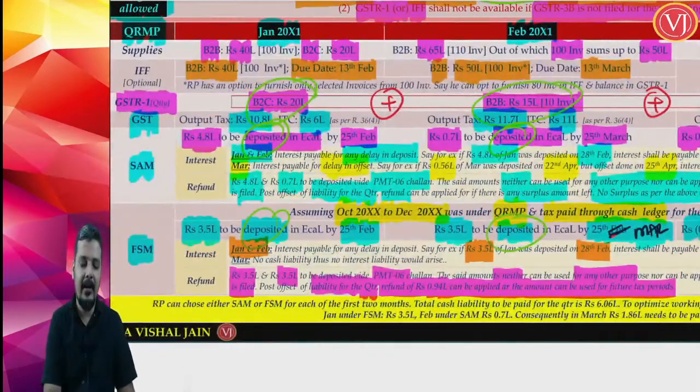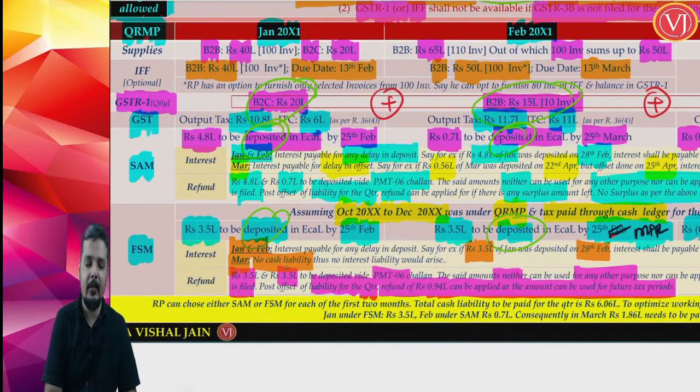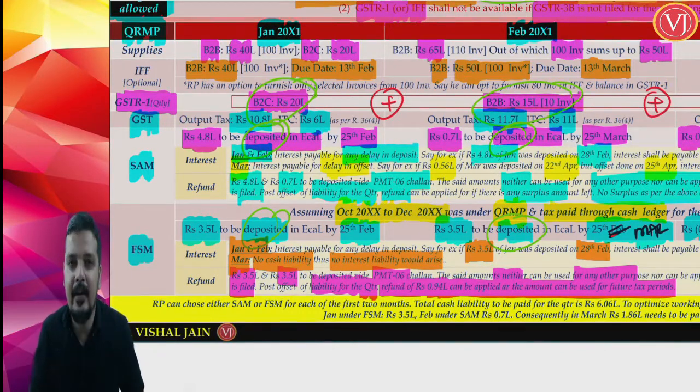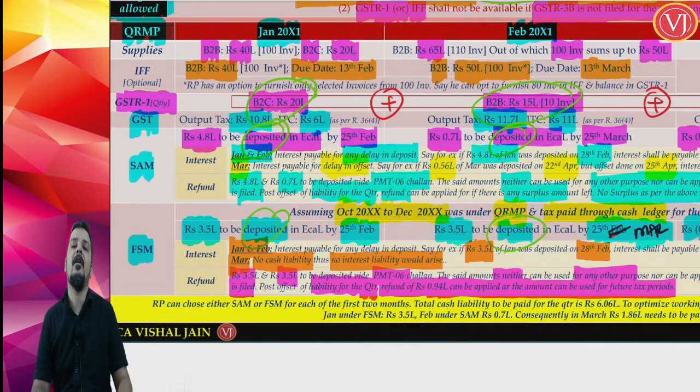But when you are talking about interest liability for the month of March, there will be no interest liability because you are not required to pay any payment. When you are into the month of March, you find that already you have paid 94,000 extra. Therefore, when you have paid extra, there is no need of any further deposit. When there is no need of any further cash liability, no interest liability will arise. So, that interest liability for the month of March will not arise. So, that is all about your calculation under self-assessment method and fixed sum method.